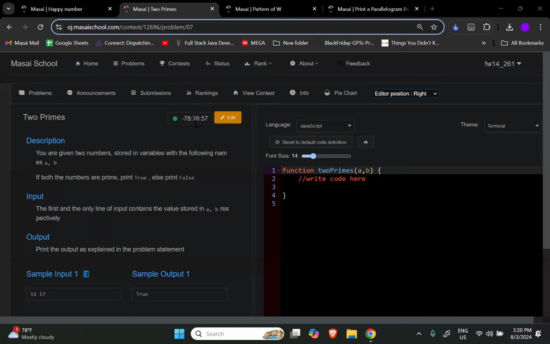Okay. I will not waste much time here because it's not that great a question. But yes, see here, I will be pretty quick. Now the scenario here is: how do we find a prime number? How do we find a prime number?